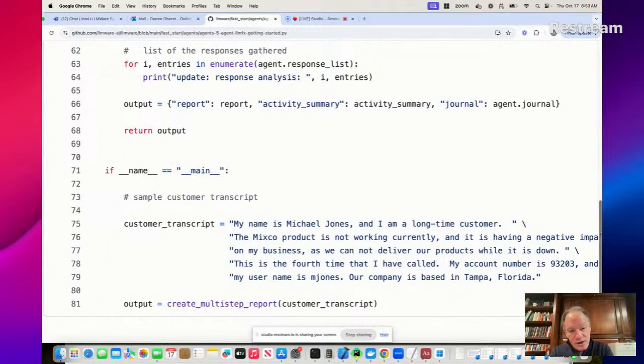And it's going to operate on just this very simple customer transcript. You could picture this customer transcript might be extracted from something else. So it could be a voice transcript. Look at one of the examples on that. But here we've just reduced it to a piece of text. That's what we're going to pass into our agent.